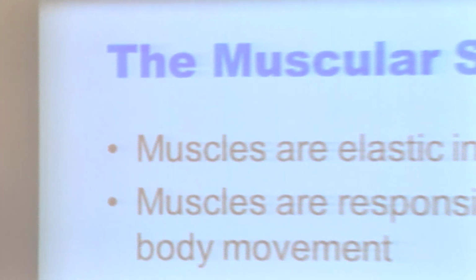I am Anitha, Assistant Professor, Department of Biochemistry, and today I am going to talk about the topic muscles. Generally, muscles are elastic in nature and capable of contraction by receiving stimulus from the central nervous system. There are different types of muscles. Generally muscles are classified into two types: one is voluntary muscle and another is involuntary muscle.